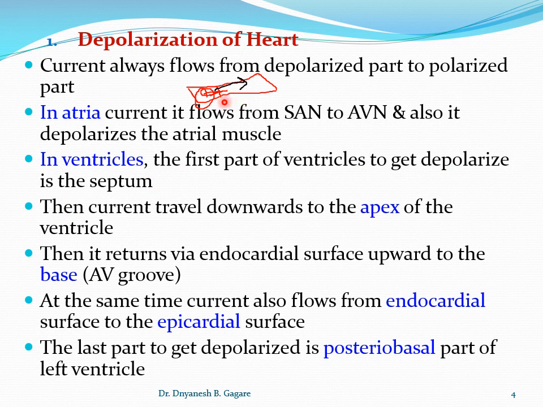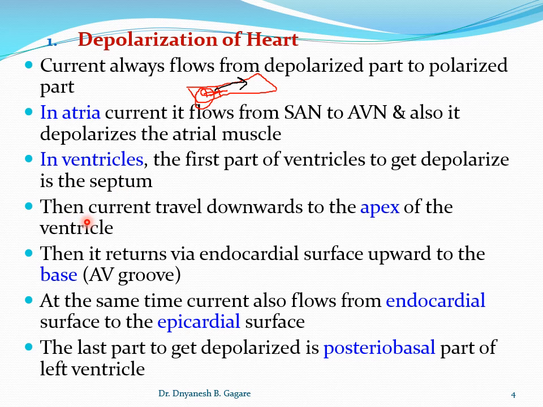Once the wave of depolarization has entered the ventricle, how does it flow? See the sequence. The first part of the ventricle to get depolarized is the septum. So what is the septum? It is the wall between the two ventricles.